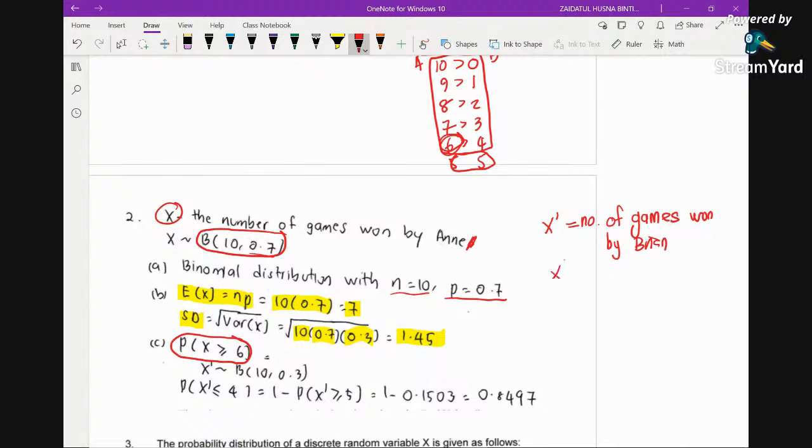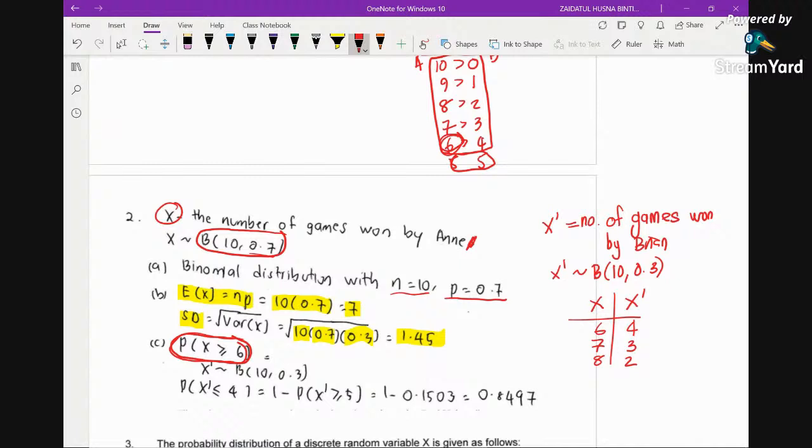So in this case, x prime can be binomially distributed with n = 10 and probability of success 0.3. Now we want x greater than or equal to 6. If you draw a table, this is x and this is x prime. So x greater than or equal to 6 means 6, 7, 8, and x prime means you have 4, 3, 2, right?